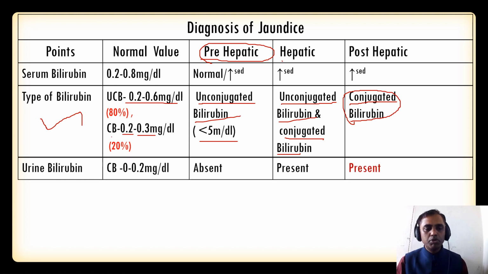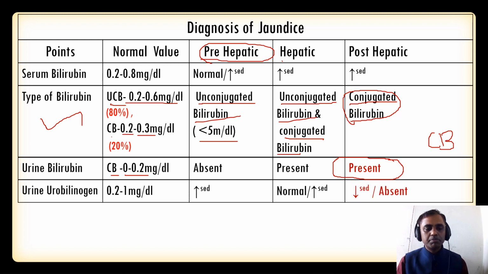So, urine bilirubin. As we know, unconjugated bilirubin cannot pass into the urine, and conjugated bilirubin passes into the urine. So urine bilirubin is normally absent, 0 to 0.2 milligram per deciliter. It is absent in case of prehepatic and present in case of hepatocellular jaundice, and here the diagnostic case is that it is always present in post-hepatic jaundice. Things to remember: post-hepatic jaundice always produces conjugated hyperbilirubinemia. The conjugated bilirubin is water soluble, so it can easily pass into the patient's urine.